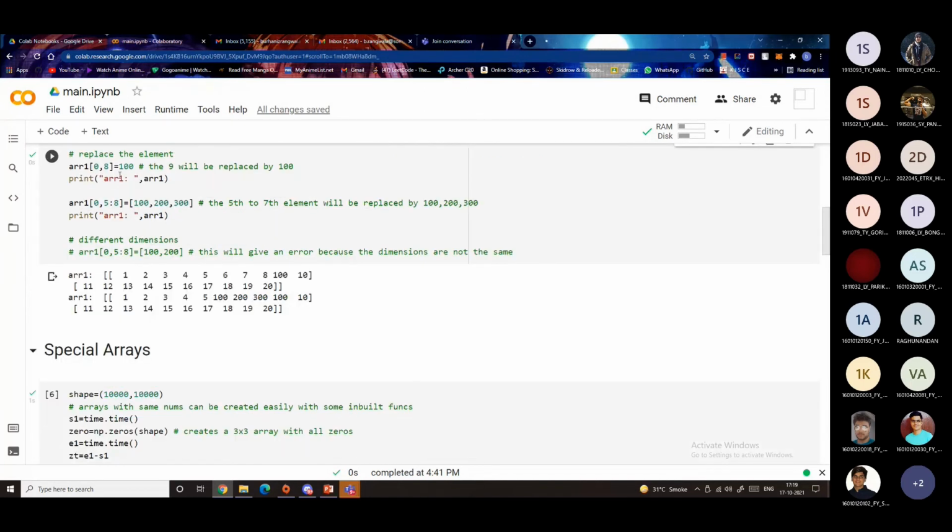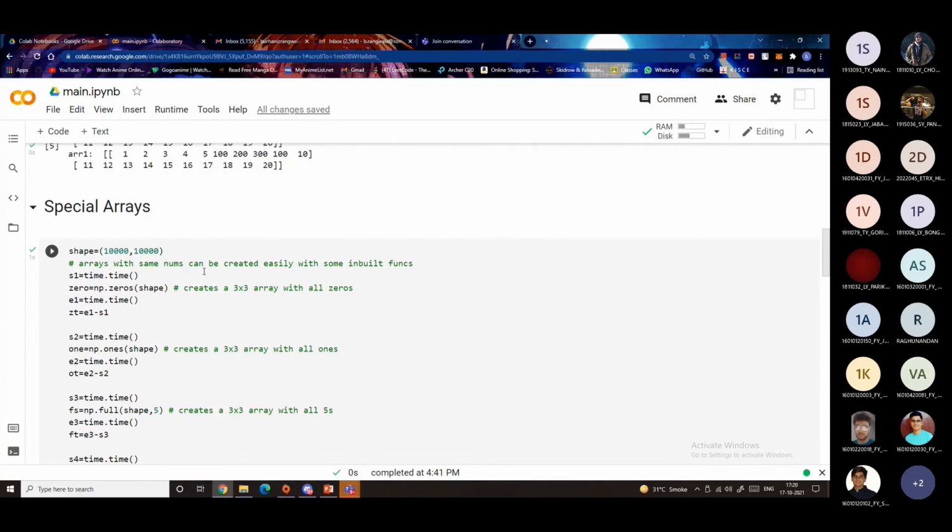And similarly, you can replace it as well, just as you do in Python. The only thing you need to be aware of is that the dimension of the part of the list that you are replacing is the same as the dimension of the thing you are replacing it with. If the dimensions are not the same, this will throw an error.